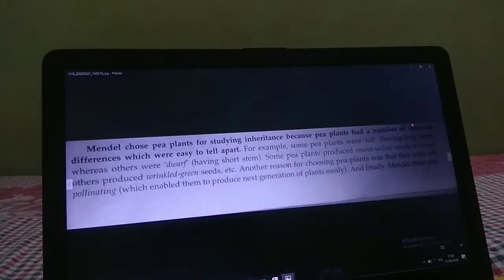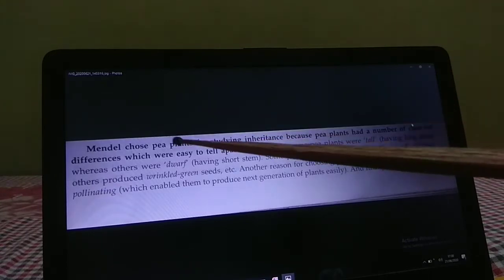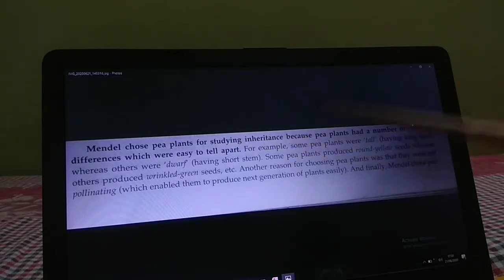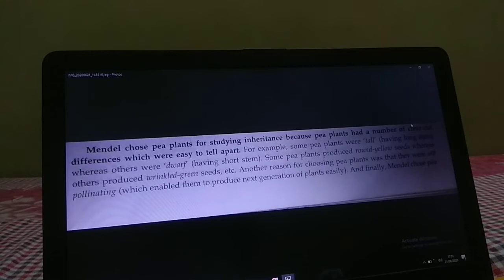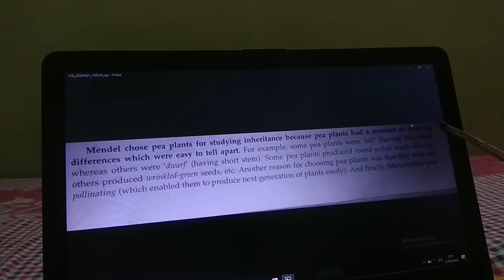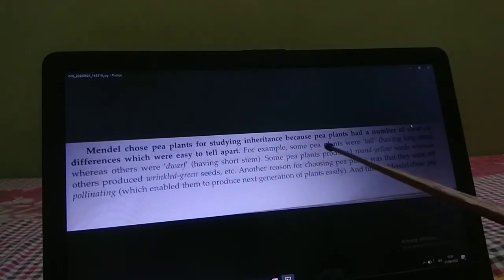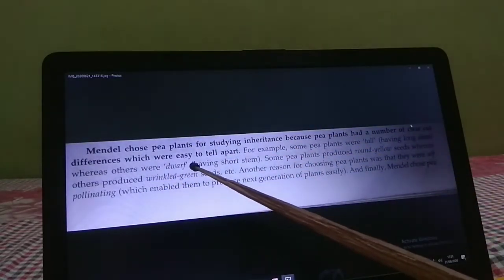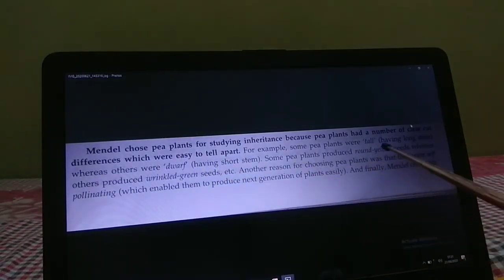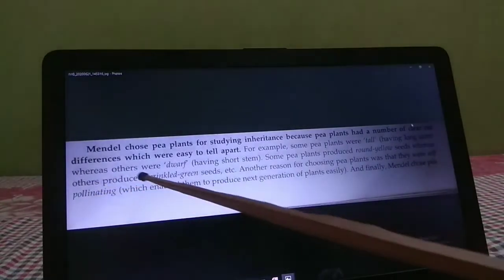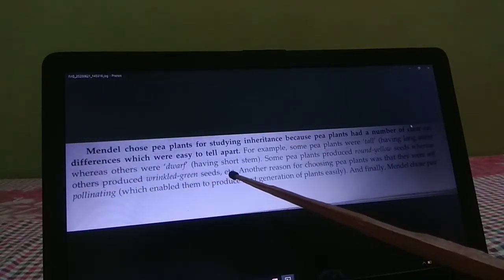Children, next you will see that to perform his experiment, Mendel chose pea plants for studying inheritance. Why did Mendel choose the pea plant? Why not other plants? Because pea plants had a number of clear-cut differences which were easy to tell apart. For example, some pea plants were tall whereas others were dwarf. Some pea plants produce round yellow seeds whereas others produce wrinkled green seeds.